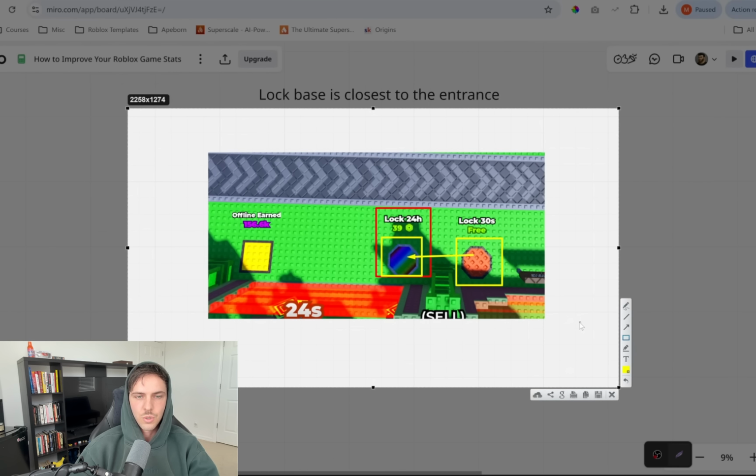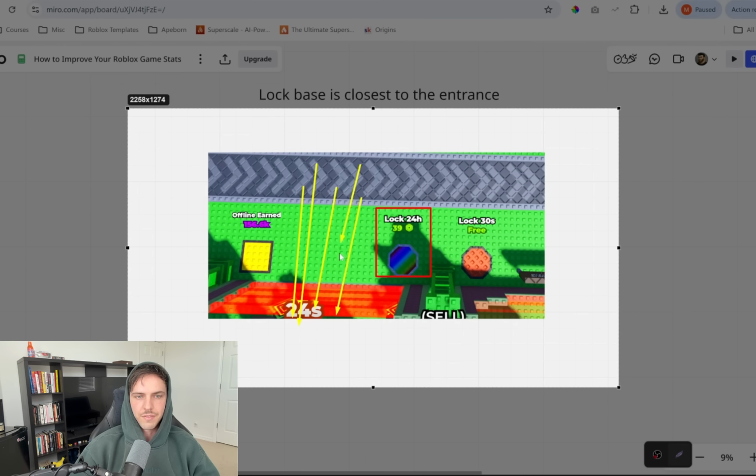But I basically told him to swap them. Because this is where the player enters their base right here, right? So this is where their foot traffic is going to be. This is where they're going to be walking a lot. So since we put the 24-hour lock right here, they're more likely to see this than if it were over here where the free version of it is, if that makes sense.